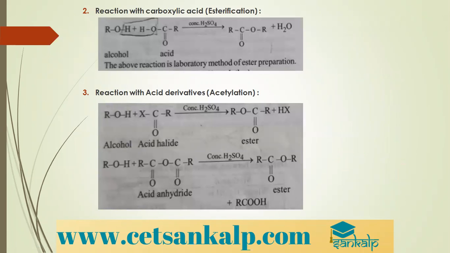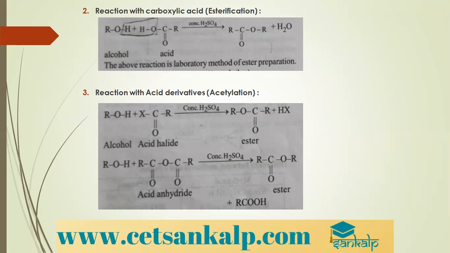Next is reaction with carboxylic acid. That reaction is called esterification reaction. When alcohols are treated with carboxylic acid, please remember students, both the OH groups are involved. The hydrogen of alcohol comes out, there is elimination of water. Dehydration occurs. The hydrogen of alcohol comes out and the OH group of carboxylic acid comes out, and it forms an ester in presence of concentrated H2SO4. Since it is forming ester, we call this reaction esterification reaction.